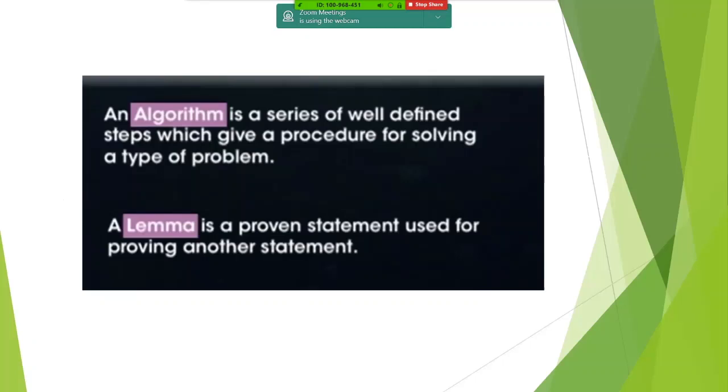Okay with that? Fine. And we will continuously be hearing about something called lemma here. Lemma is nothing but a proven statement which we will not prove anymore, which will be used for proving another statement. Like in geometry, suppose an isosceles triangle is given to you.